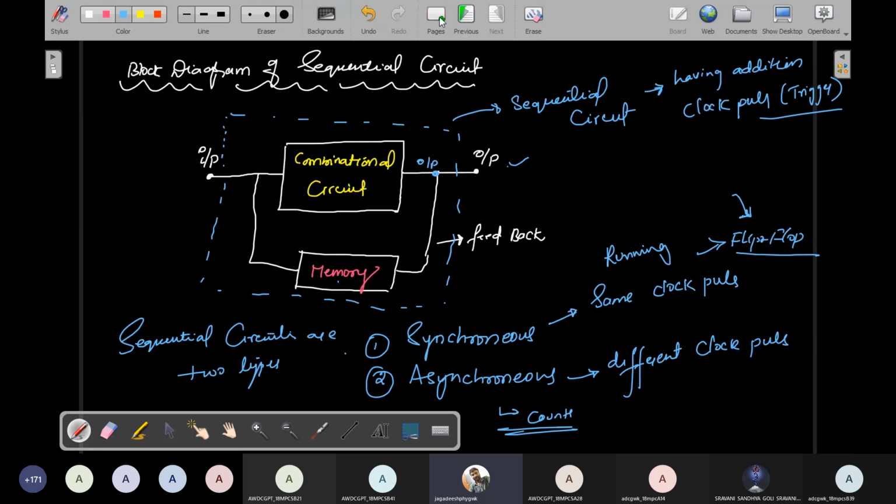Next page, please note everybody. I'll move to the next page. These are the types of clock signal. In a clock signal, generally the flip-flop changes state in the following two ways: level trigger and edge trigger. First of all, I explain the clock signal, and using the flip-flop technique, I'll tell you what the clock signal is.